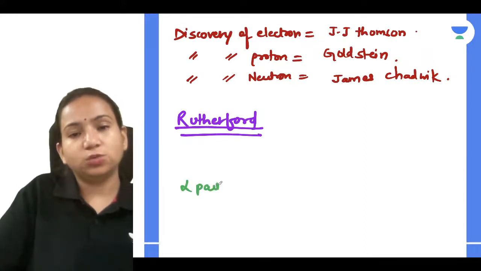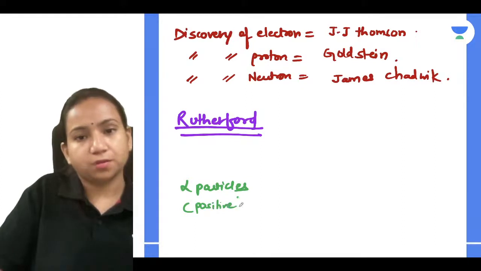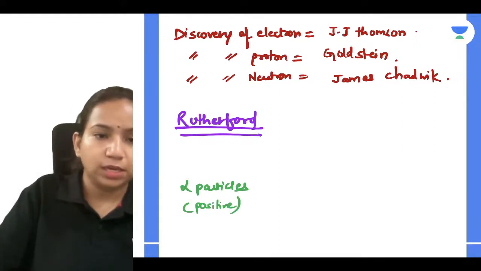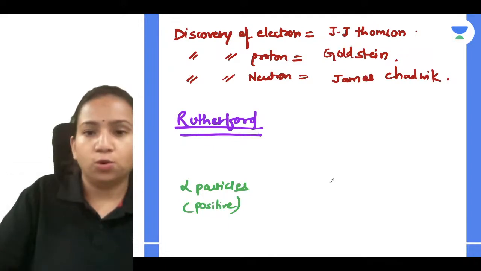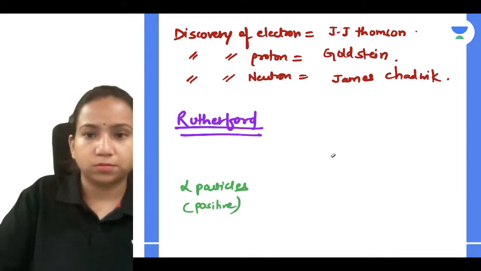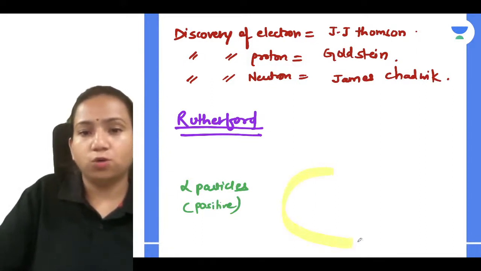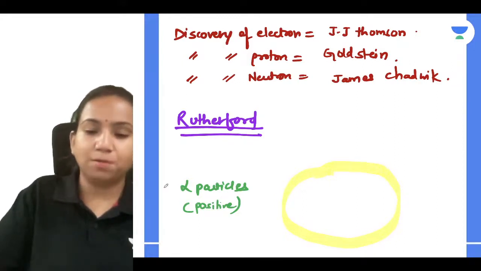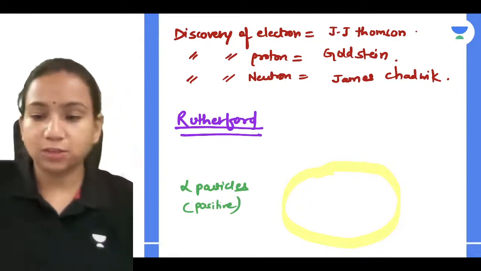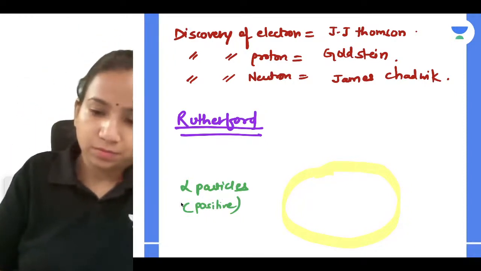So what he did, he took the alpha particles, which are positive in charge, correct? And he bombarded them onto the gold foil. So you have a gold foil here, and on the gold foil he bombarded the alpha particles.